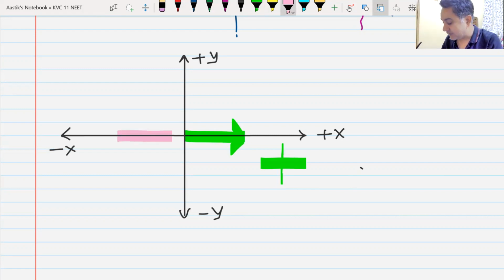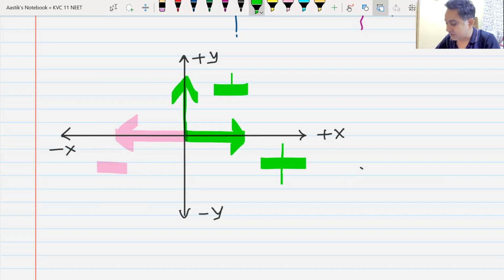If something is moving like this along the negative x-axis, I will take it as negative. Similarly, if it is moving in the upward direction, it will be positive. If it is moving in the downward direction, it will be taken as negative.